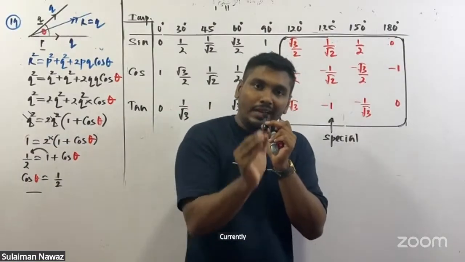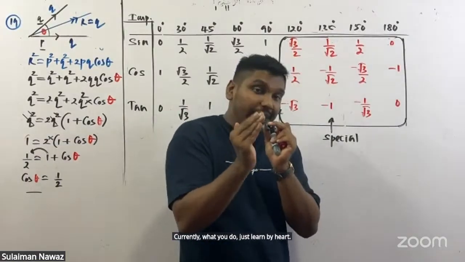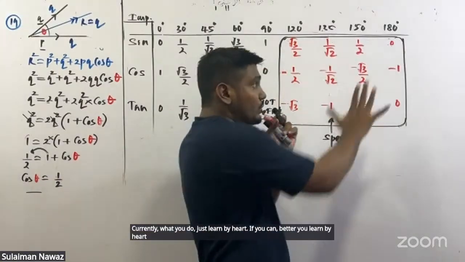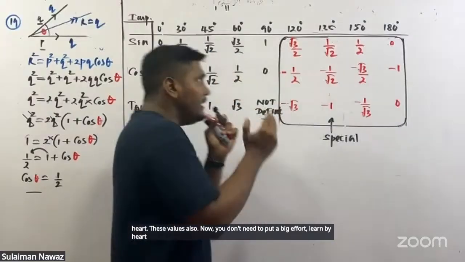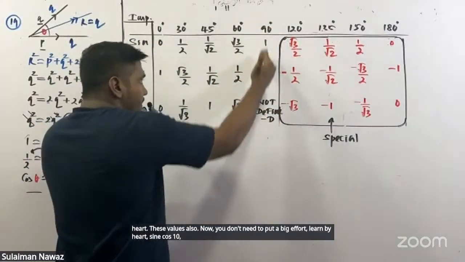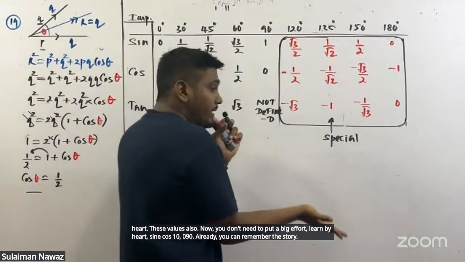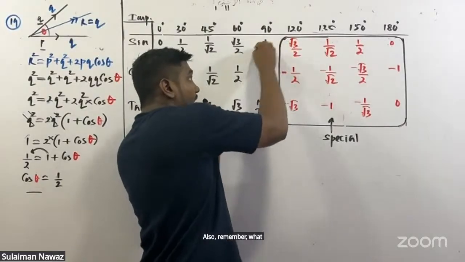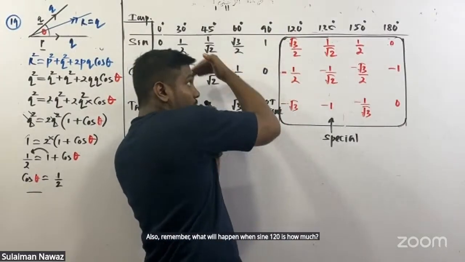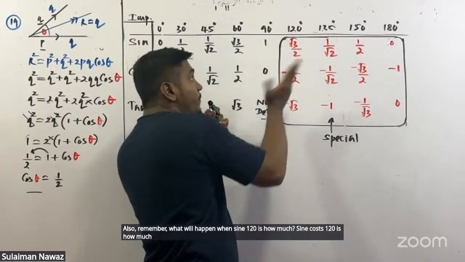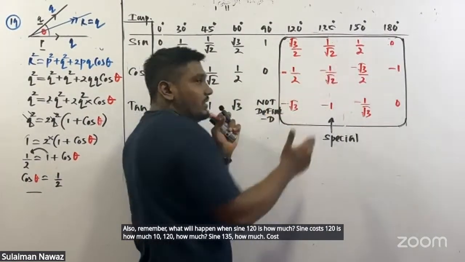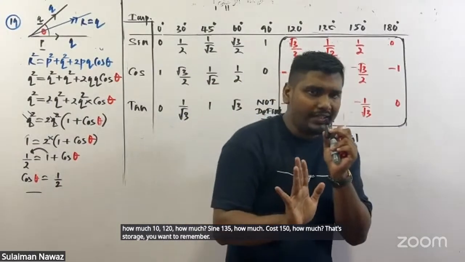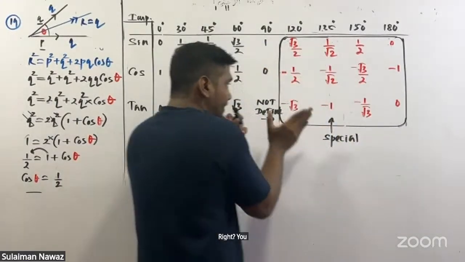Currently, what you do, just learn by heart. If you can, better you learn these values by heart also. Now you don't need to put a big effort to learn by heart sine, cos, tan, 0 to 90. Already you can remember the story. Also, you remember what will happen when sine 120 is how much? Cos 120 is how much? Tan 120 how much? Sine 135 how much? Cos 150 how much? That story also you don't remember, right? You remember. I'm not going to explain anything beyond this.